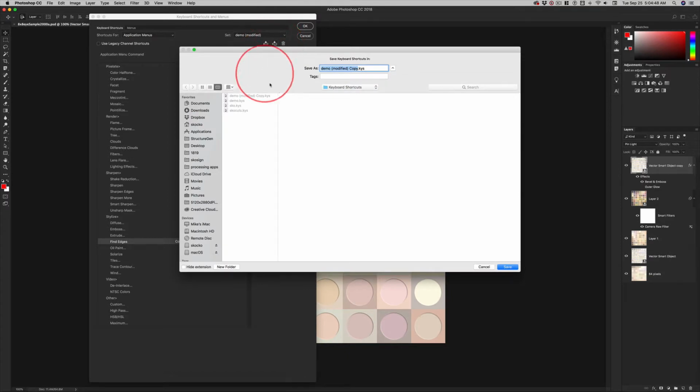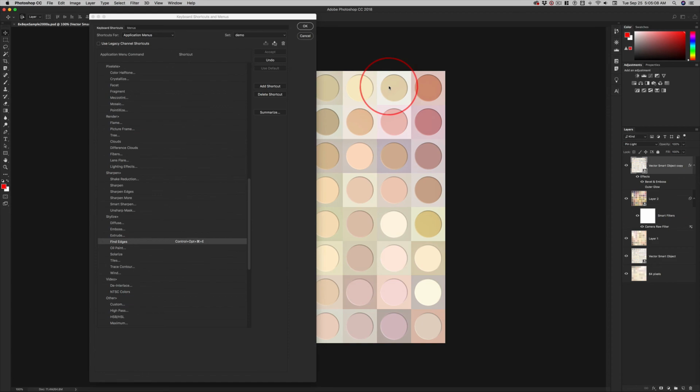And I want to show you that I messed up. I thought I clicked on the demo keys and I actually made a modified version. You know, nobody's perfect. If that happens to you, just keep working in your file, whatever you named your keyboard shortcuts, and go ahead and save that, replacing it. Got it?